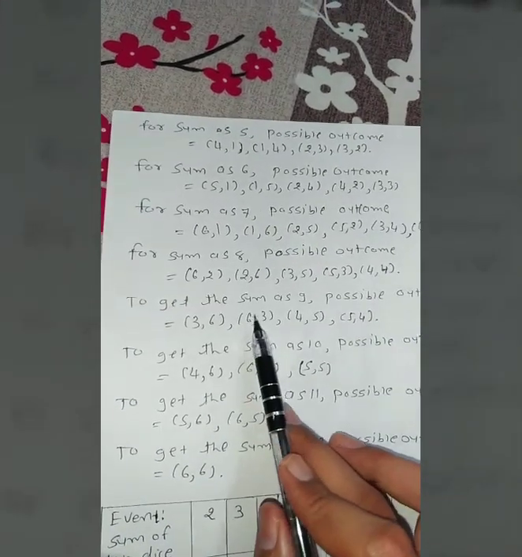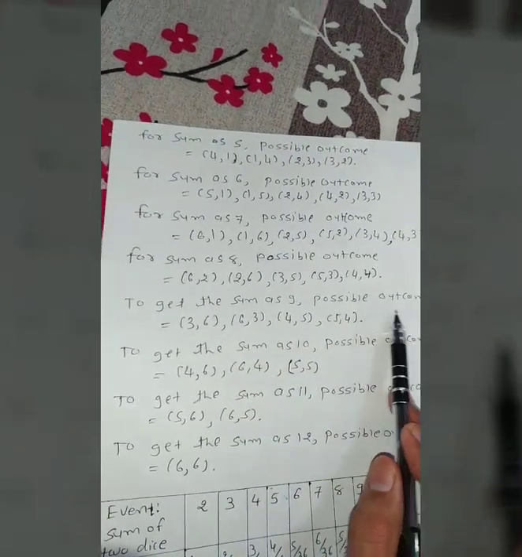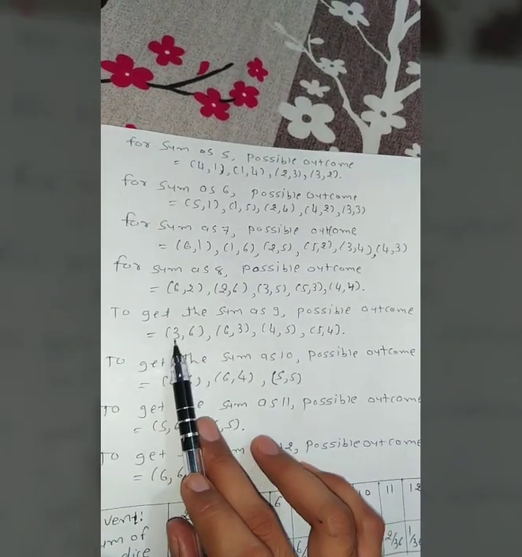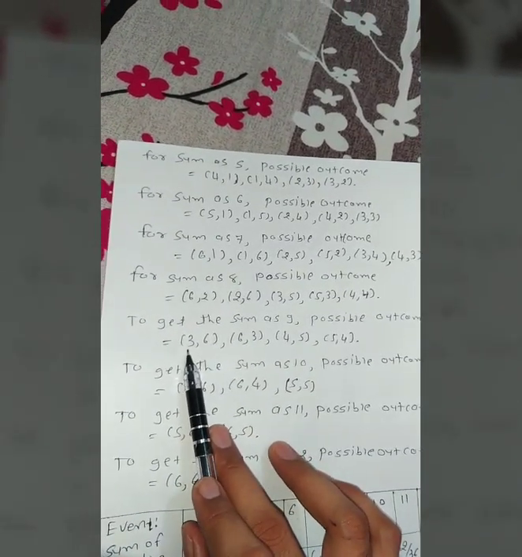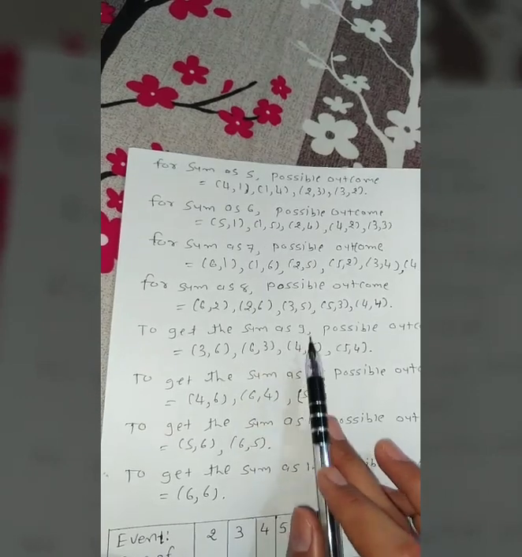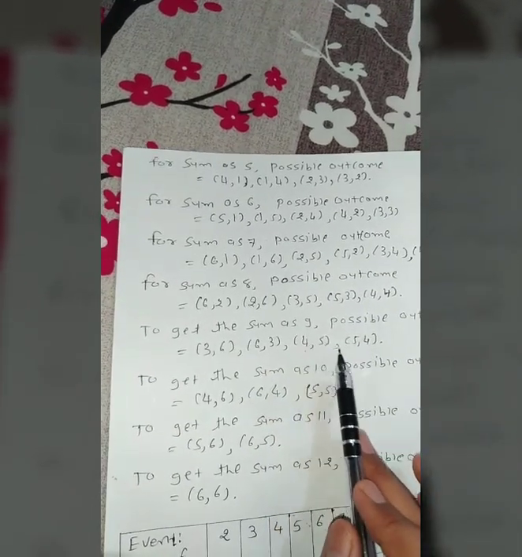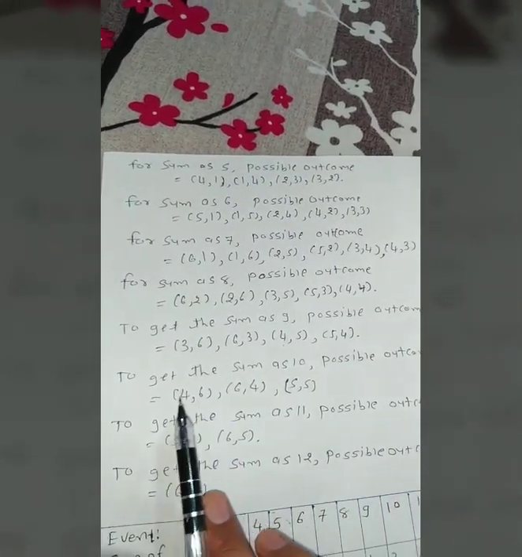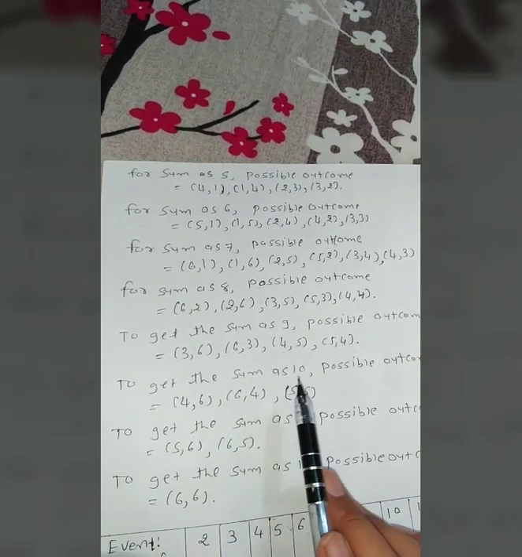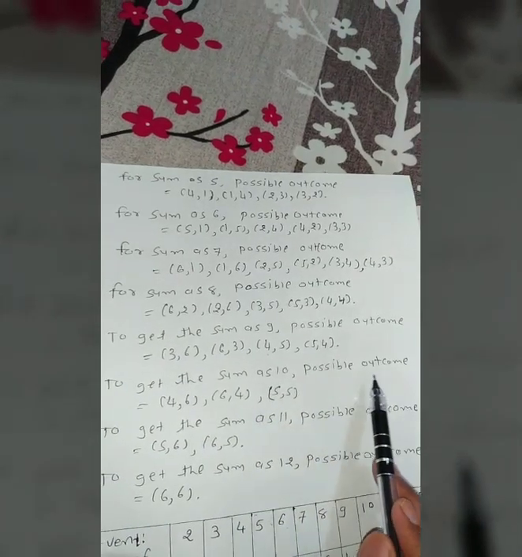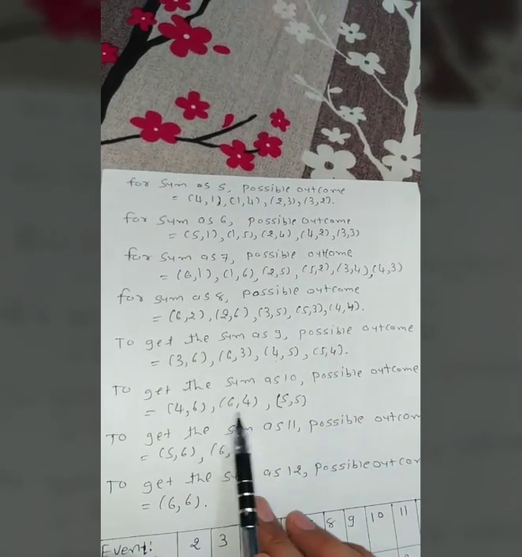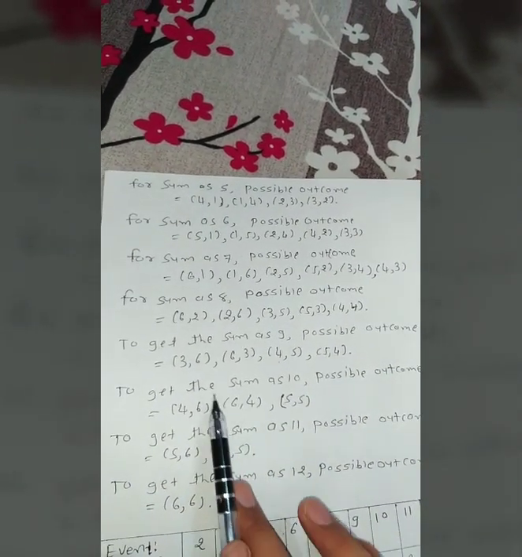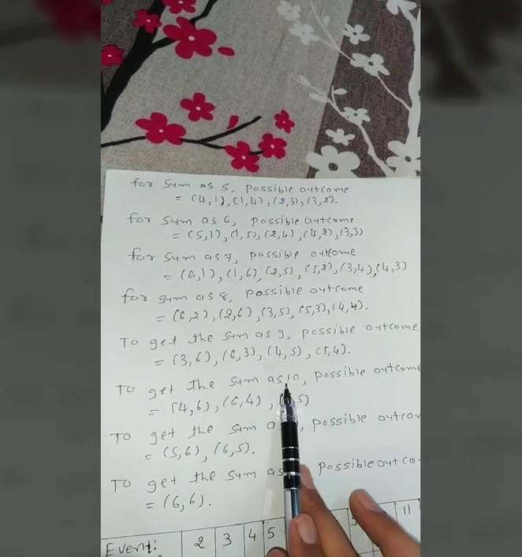Let's take the possible outcomes for 9. There are 3 comma 6, meaning 6 plus 3 gives 9, 6 comma 3, 4 plus 5 gives 9 and 5 plus 4 gives 9. To get the sum as 10, the possible outcomes are 4 comma 6, 6 comma 4 and 5 comma 5, which have summation 10.